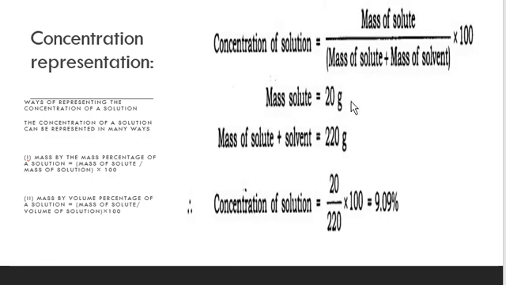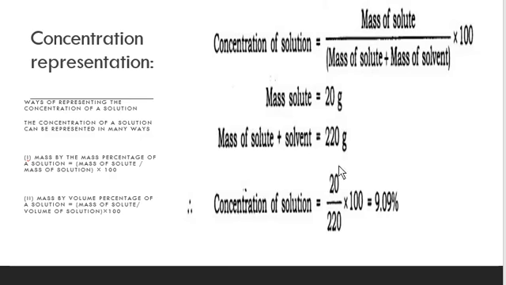I have explained here with an example of a numerical, right? Concentration of a solution: if we have taken 20 grams of sugar dissolved in, sorry, 200 grams of solvent, and 20 grams of this, if we add solute and solvent, it will be 220, right?